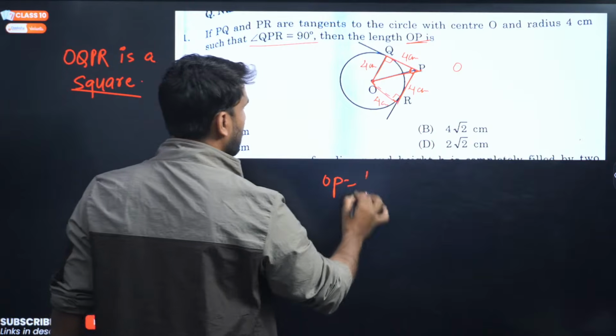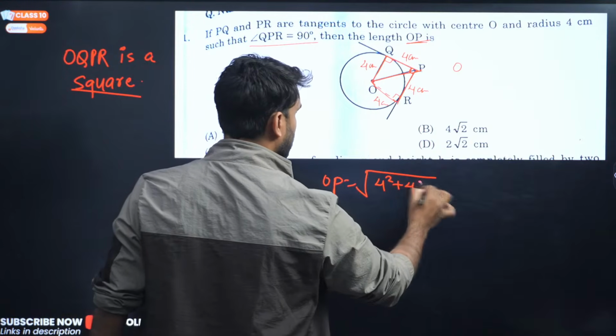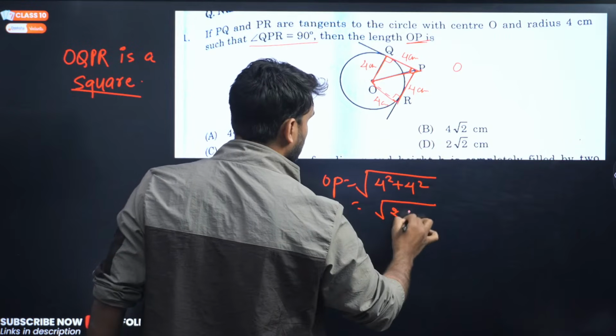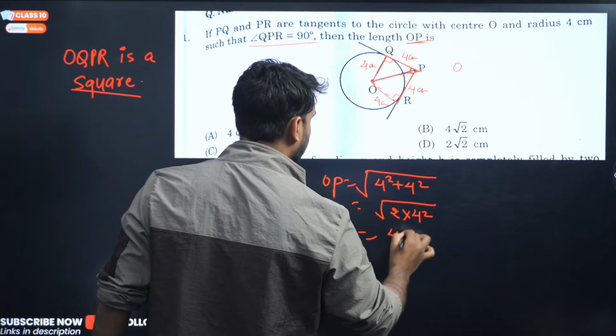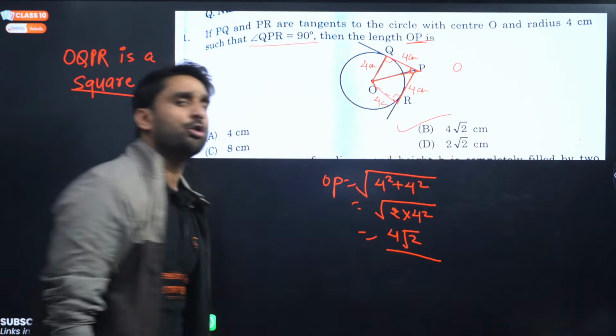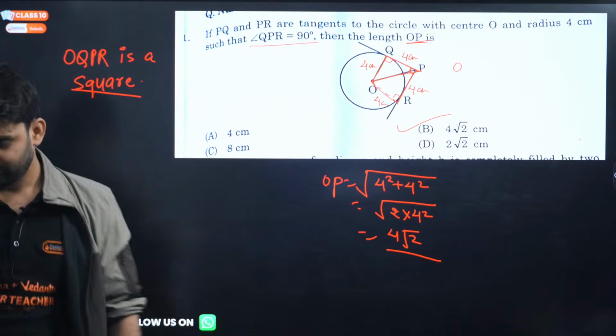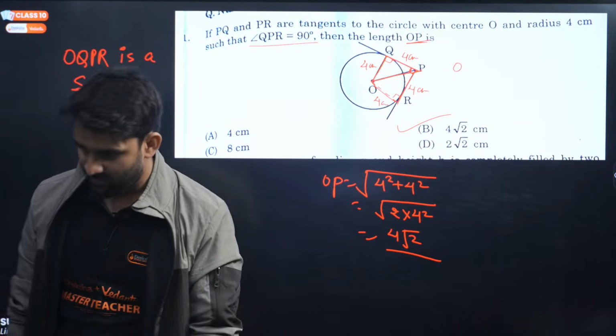So OP will be equal to under root 4 square plus 4 square. So we can write here 2 into 4 square. So 4 will come out. So 4 root 2 is the answer. 4 root 2 centimeter is correct answer.